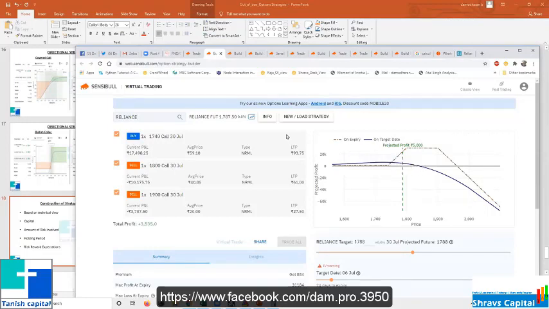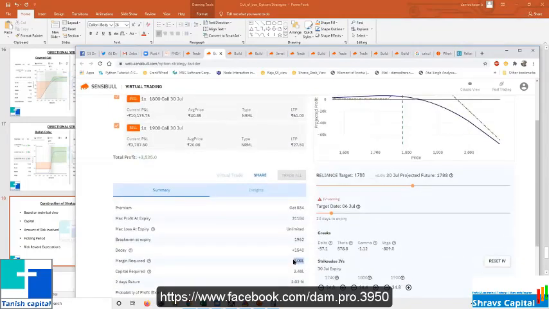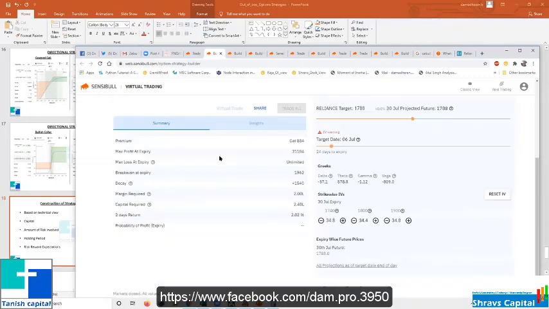So now the market is up. From there it made a 70 point move up, but still I am in good profit. Even if I want this profit, 2 lakh, it is already running 2% profit. If I want, I can cut here also. So it is up to you. I need not hold till this many days.